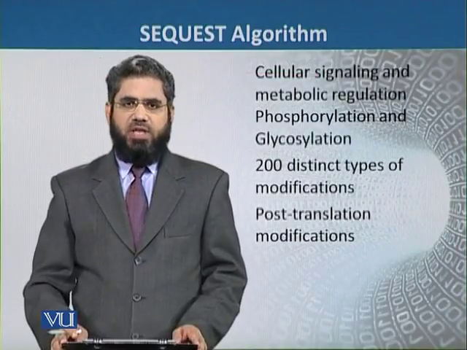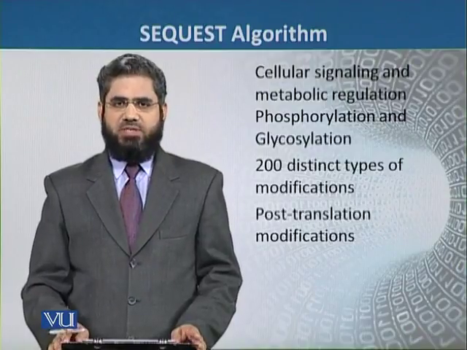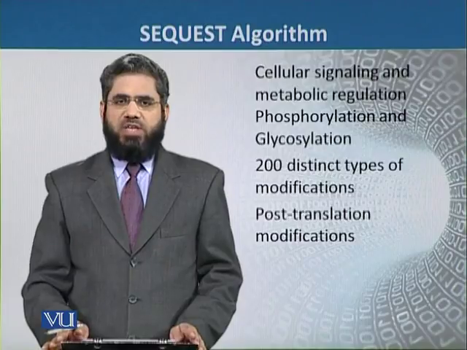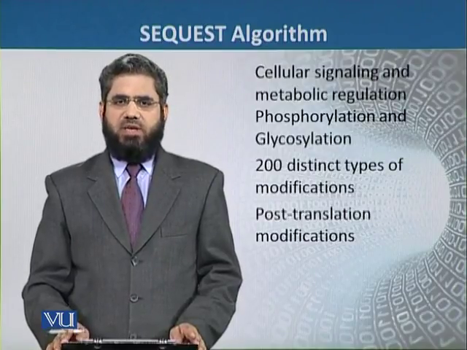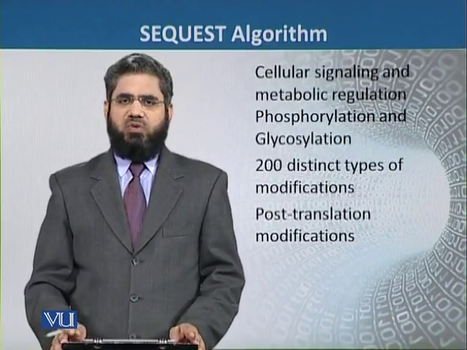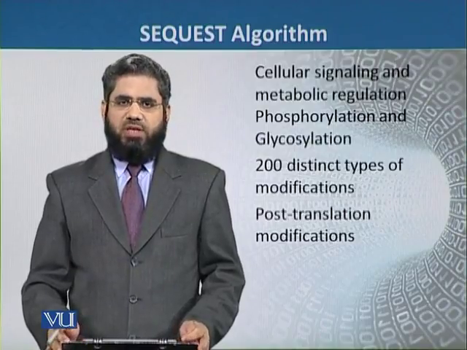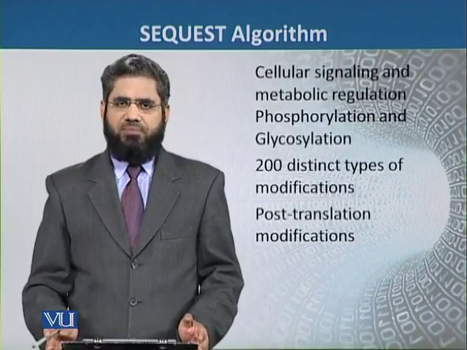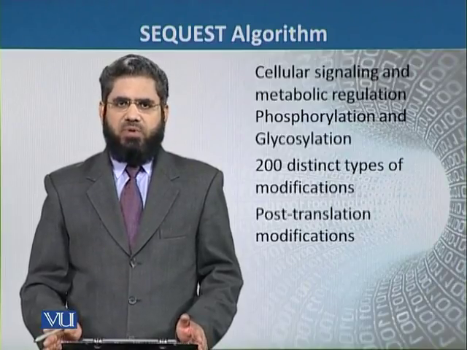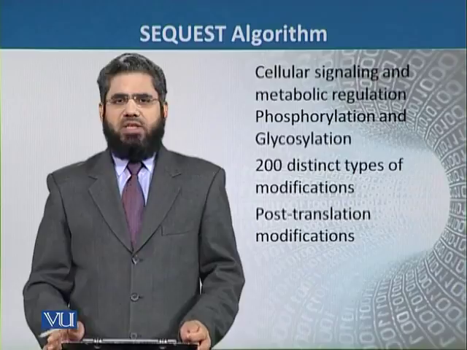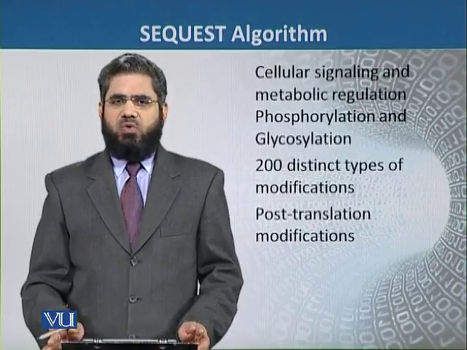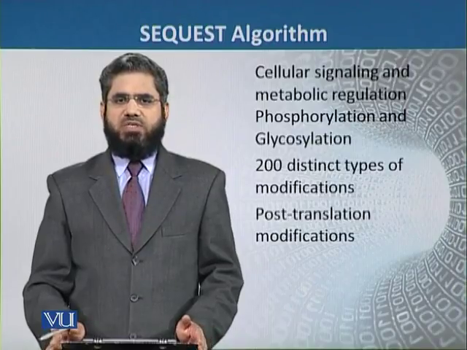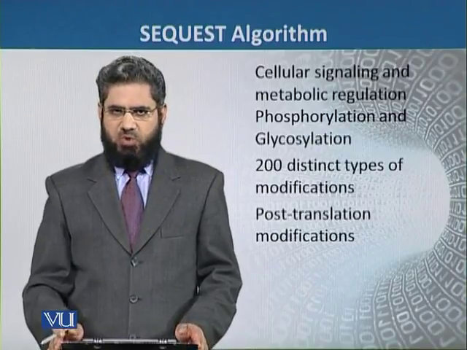In the cell, proteins form a complex system, and they undergo modifications, as we discussed earlier, that are very useful for their functioning. They perform very important functions like cellular signaling and the metabolism of the cell. If these proteins do not undergo the modifications, many important cellular functions cannot be performed by them.